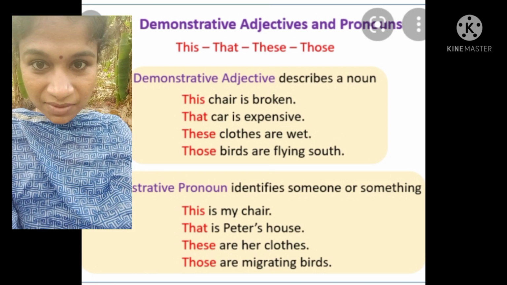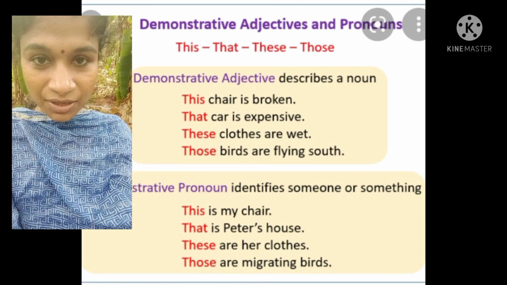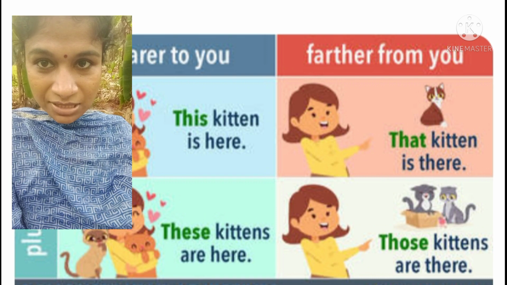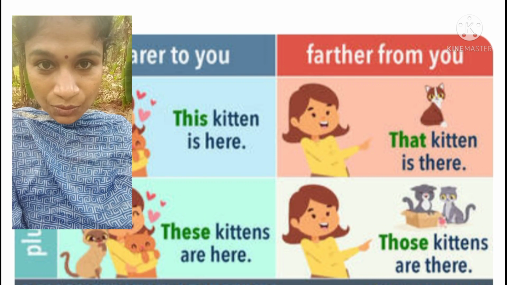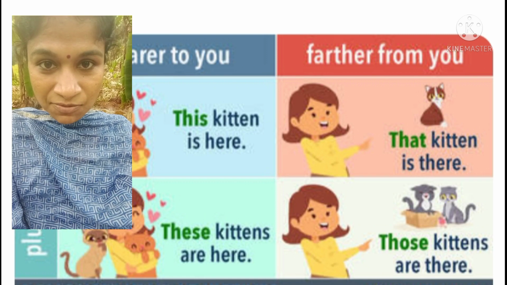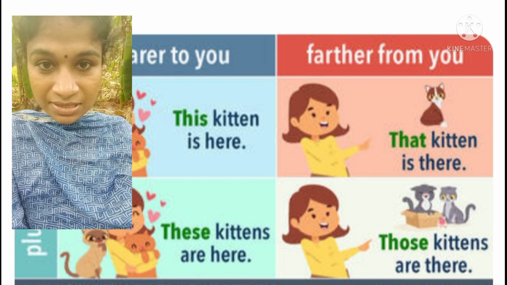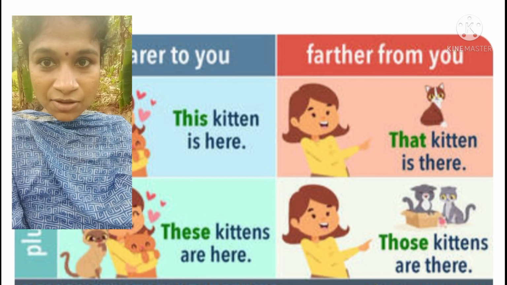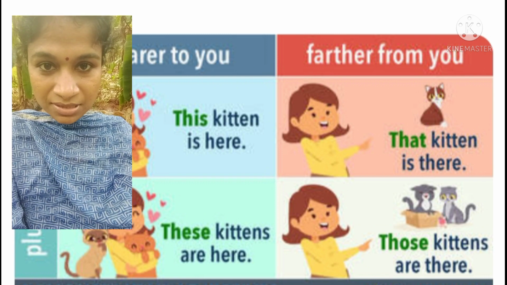This pen, if it is nearer, we can use this pen. If it is somewhat far from you, we can use that pen. So in the case of singular nouns, we can use this and that. If it is nearer to you, we can use this. If it is far from you, we can use that.